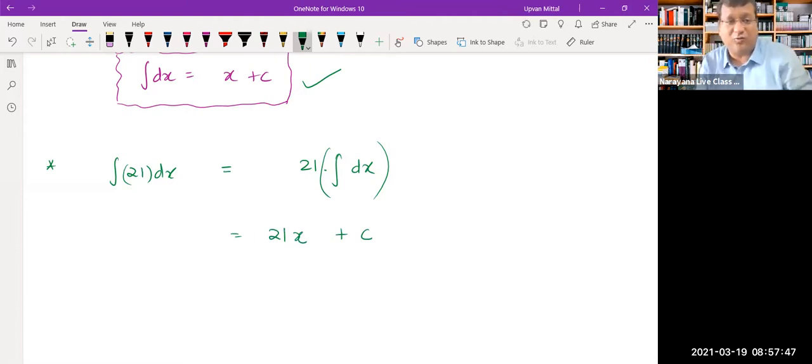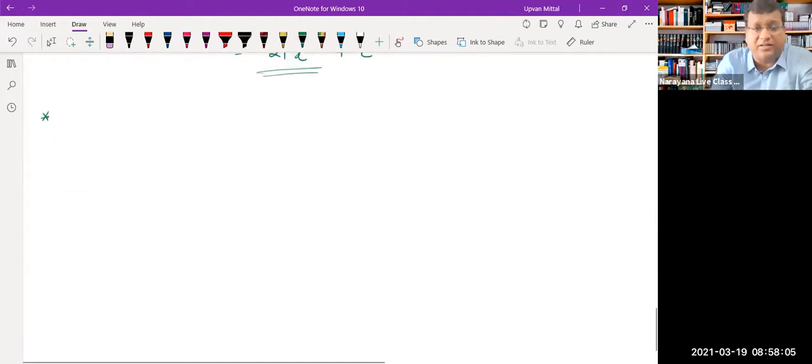So integral of 21 dx will not be 0. Integral of 21 dx means take 21 outside, you will have integral dx. Integral dx is simply x, so your answer will be 21x. Fairly easy, I guess. And then you can keep going further. You can keep making bigger problems like this.